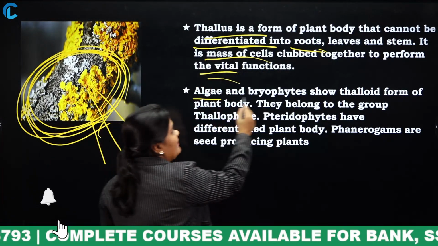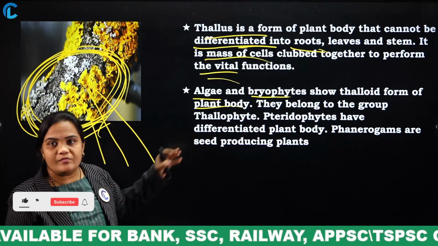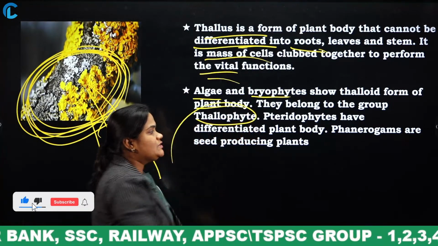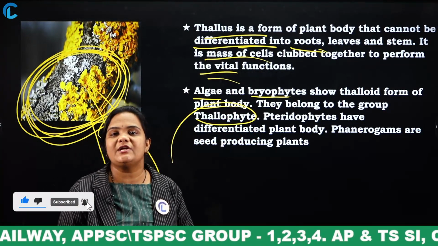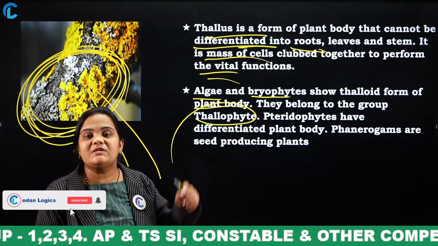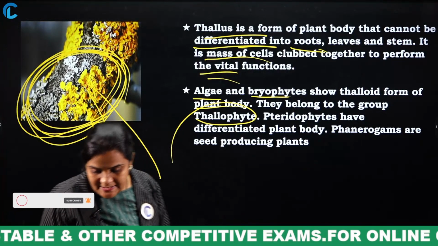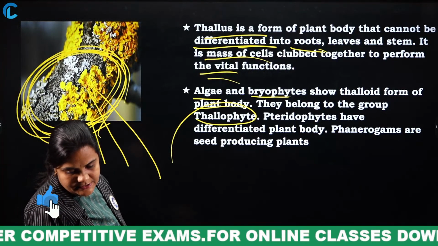The algae and bryophytes show the thalloid form of plant body. They belong to the group what? Thallophyte. Next one is what? Pteridophytes. What is this pteridophytes? They do not have flowers and seeds. Next comes phanerogams, which produce seeds. Okay? Yes, very good. Next.